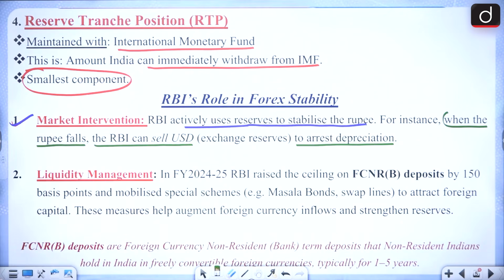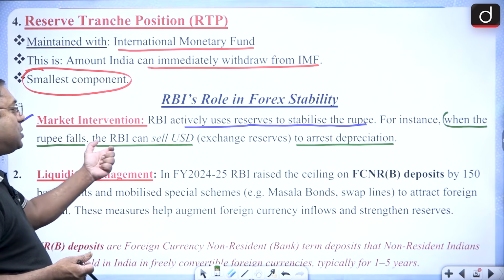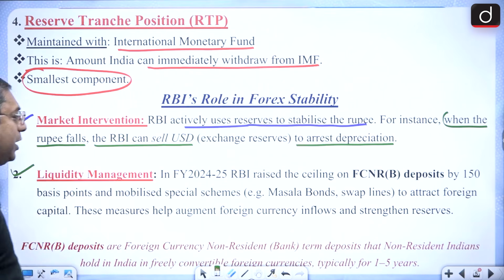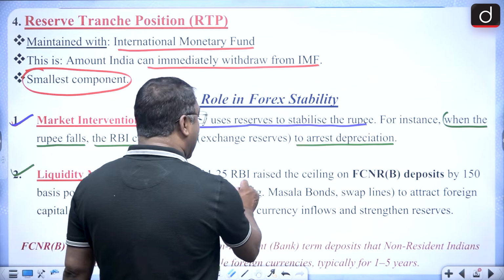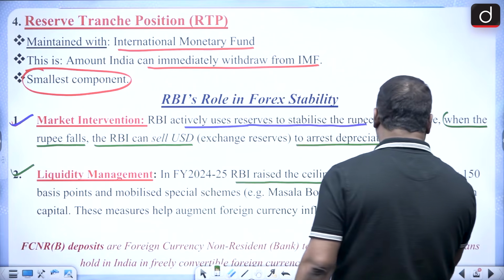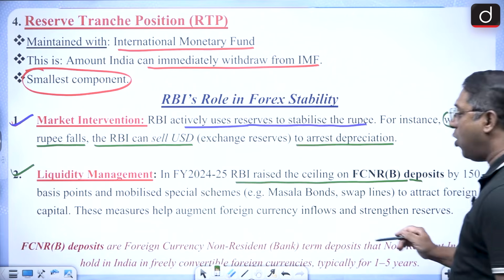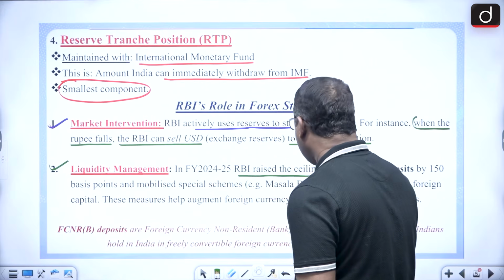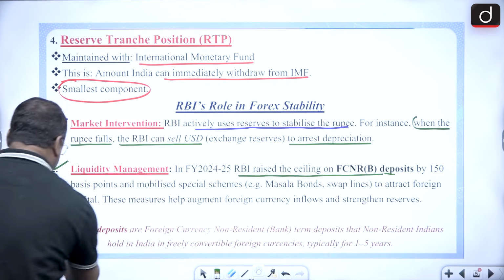To counter that, the RBI can sell US dollars, and vice versa. Then with regard to liquidity management, the RBI raised the ceiling on FCNRB deposits. Now, what is this FCNRB? Let me show you.